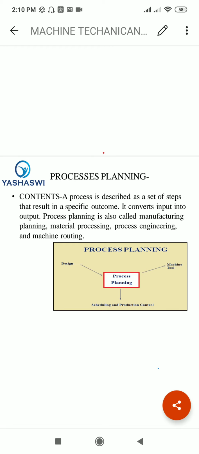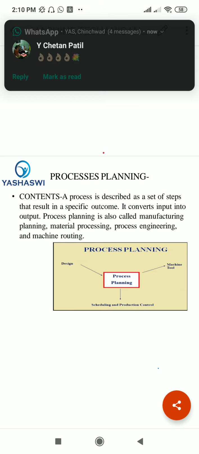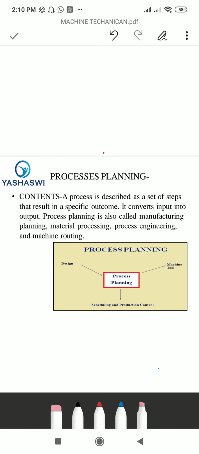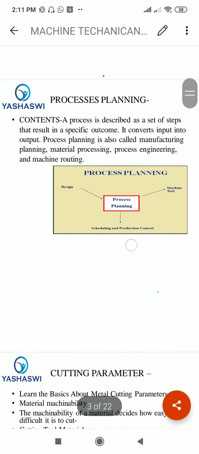Process planning includes various machining processes like grinding, milling, boring, and drilling, which are stepped together to make a final product. As a discussion of the definition, we will look at a diagram showing a design part, machine tool, and scheduling and production control. In process planning, all the parameters are covered.